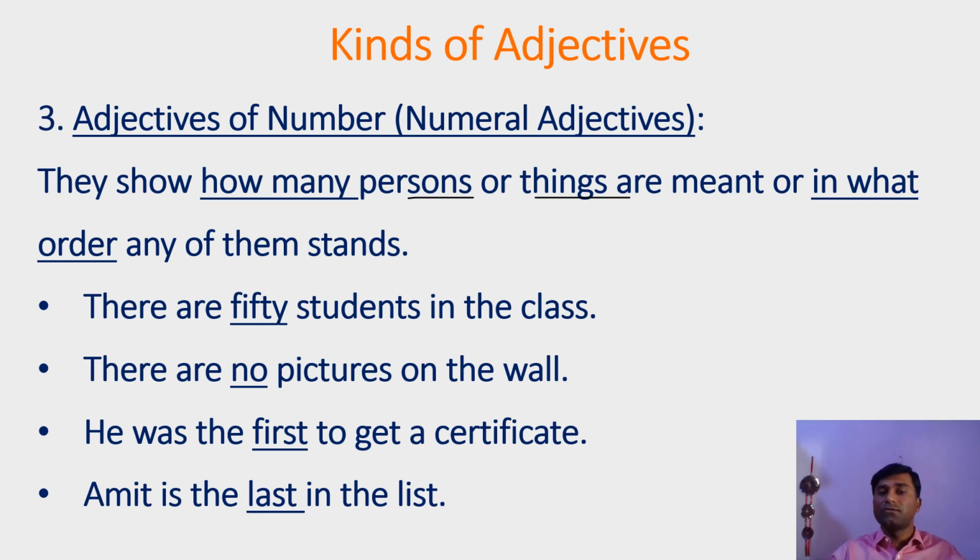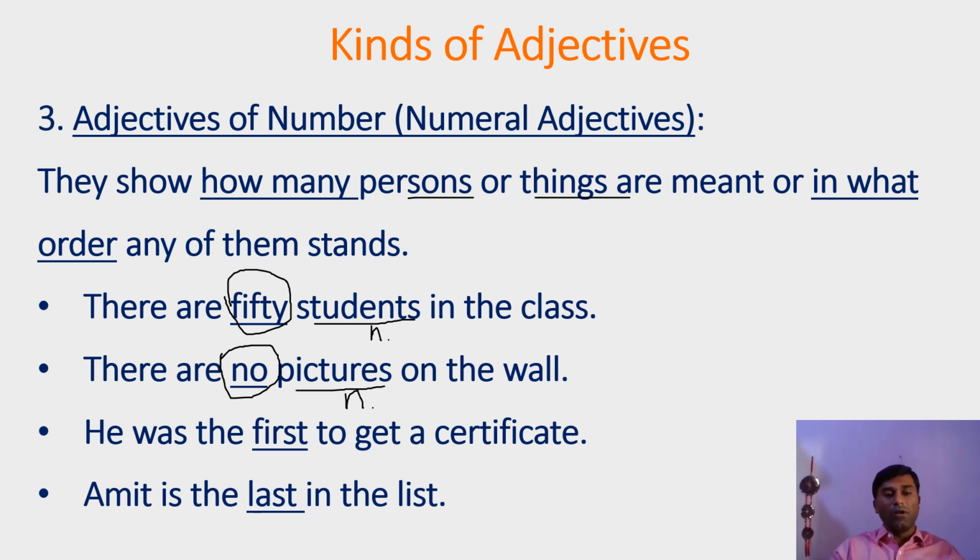There are 50 students in the class. There are no pictures on the wall. In these two examples, students is a noun. Here, in the next example, pictures is a noun. In the first example, 50 describes the students. So how many students? 50 students. So how many pictures? No pictures. So the words 50 and no tell you how many regarding these things, that is students and pictures. So they are called numeral adjectives.